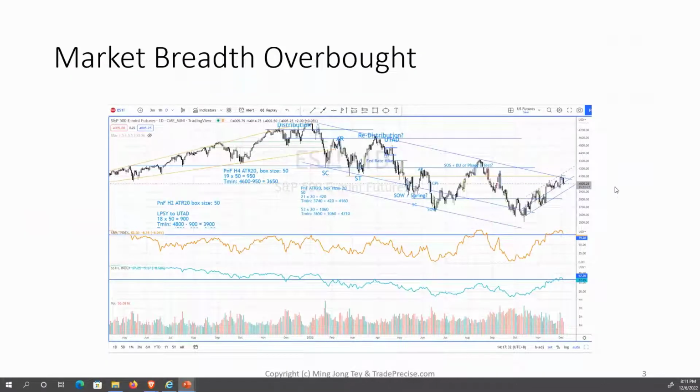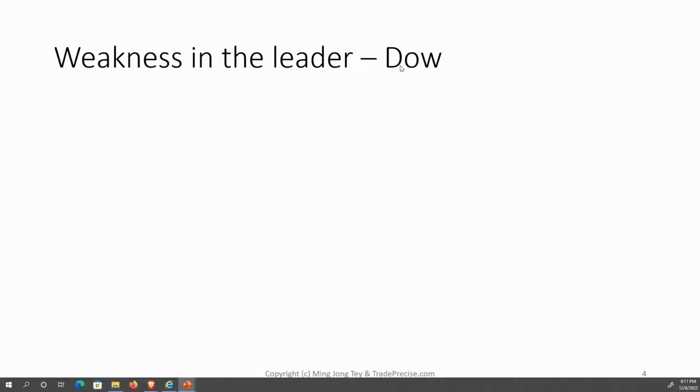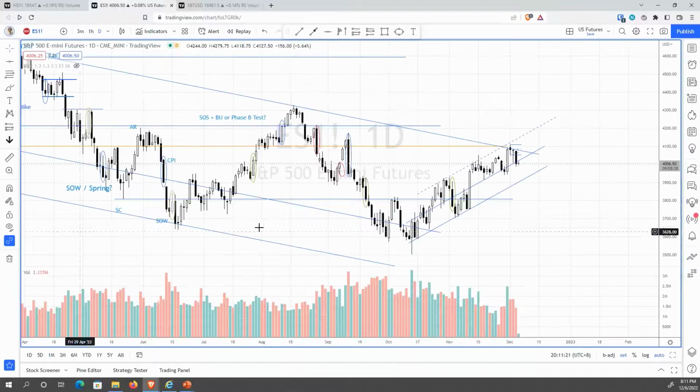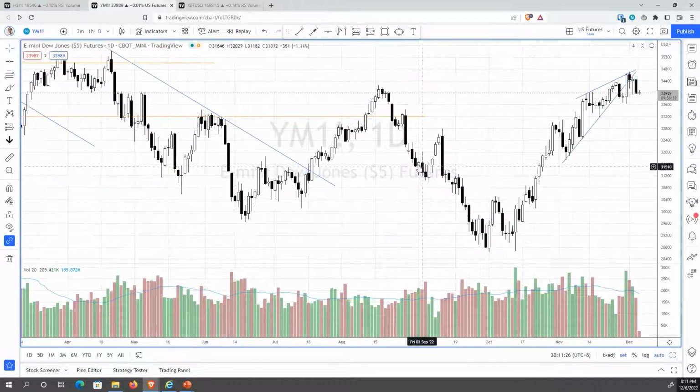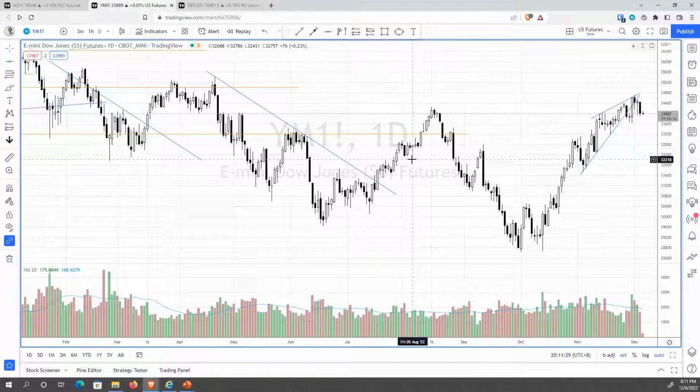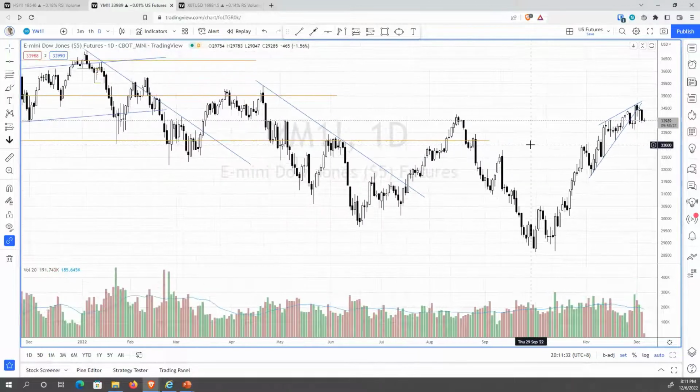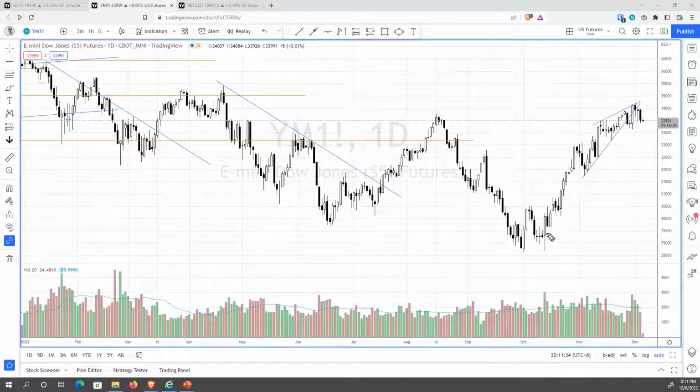Okay, so another thing that I would like to point out is that there is weakness showing up in the leader. So who is the leader at the moment? Dow Jones. So let's take a look at Dow Jones. So when I say there's weakness, what do I mean? What I mean is, actually, let me show you this. So this is the Dow Jones E-mini futures. We definitely see this swing. So just bear with me, just concentrate on this swing up, okay?